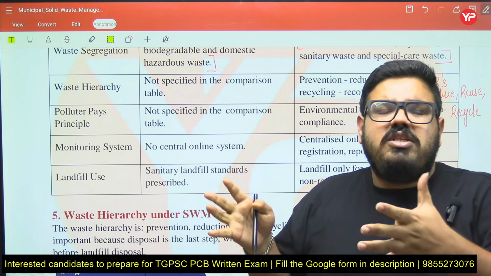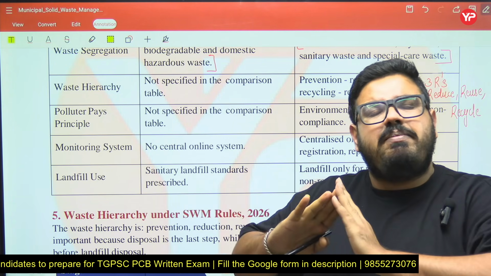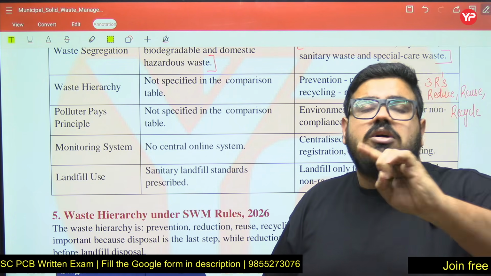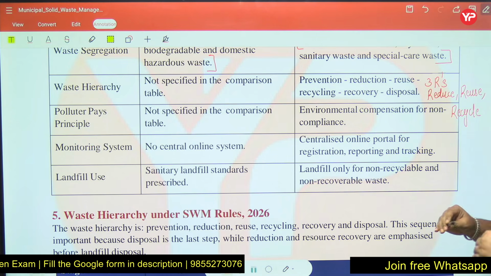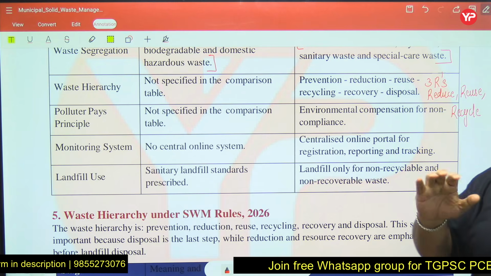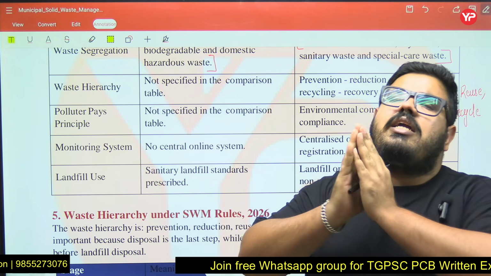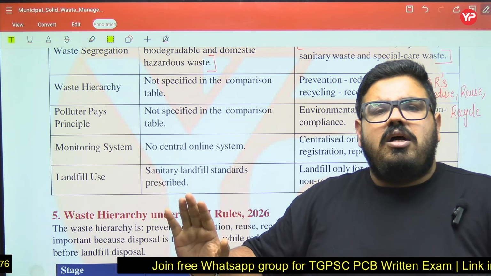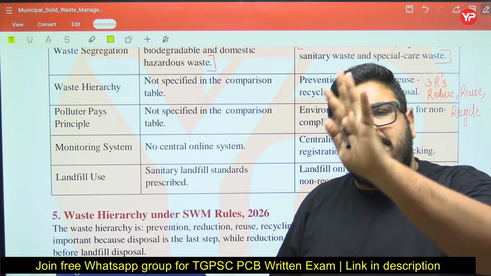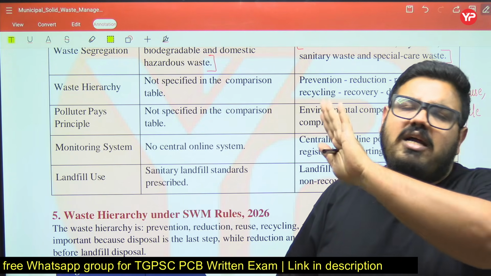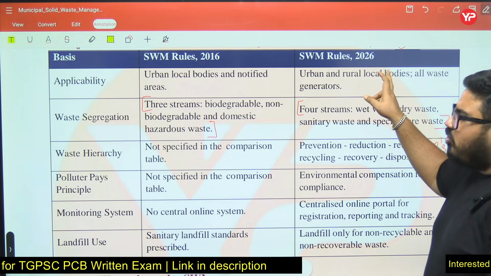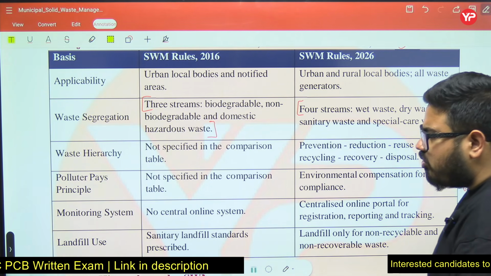Before the 2016 rule, what was happening on landfills was that people were throwing anything. Any waste was thrown on a landfill. But in 2026 they said that only waste that is non-recyclable and non-recoverable will be thrown on a landfill. Means the waste which I cannot recycle, I cannot do anything with, that I will throw in the landfill. Other than that, if it is recyclable, if it can be decomposed, if it can be treated, I will not throw it on the landfill. This is the difference between Solid Waste Management Rule 2016 and Solid Waste Management Rule 2026.